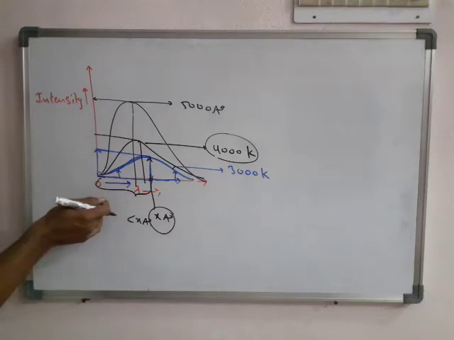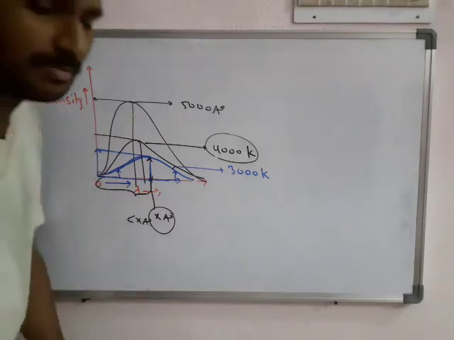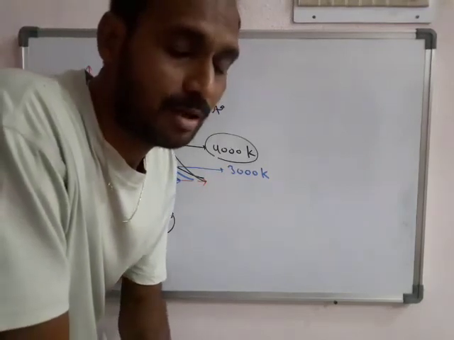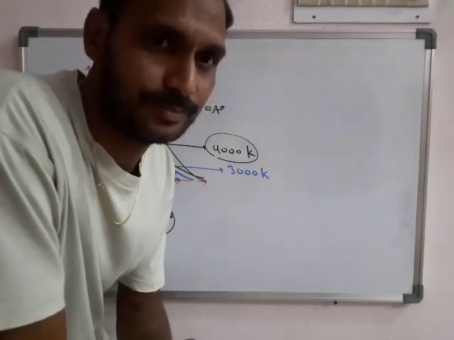Lower wavelength side means nothing but the left side in the graph. This is perfectly observed for the black body radiations.